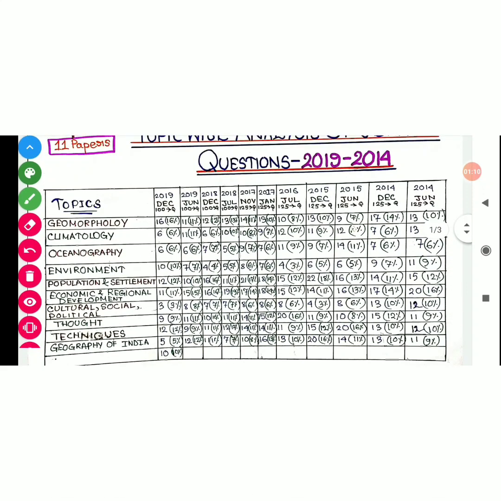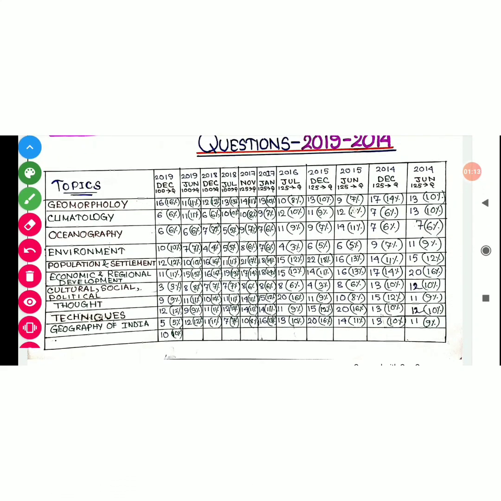Geography paper 2 has 10 topics: geomorphology 1, climatology 2, oceanography 3, environment 4, population and settlement 5, economic region 6, culture, social, political 7, thought 8, techniques 9, which is practical, and geography of India, that is 10. So this paper 2 has 10 topics, that is topic wise.